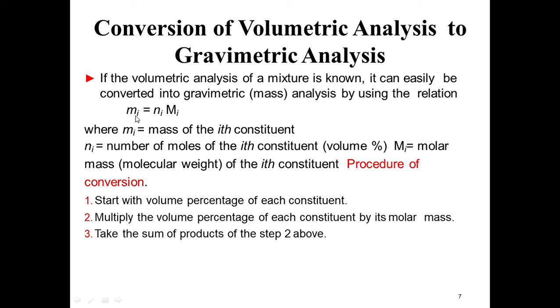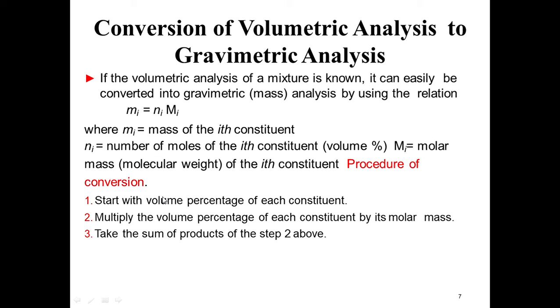For example, suppose I have carbon. I will calculate m for carbon by multiplying the number of moles of carbon into the molecular weight of carbon. Likewise I will calculate it for oxygen, hydrogen, and sulfur.